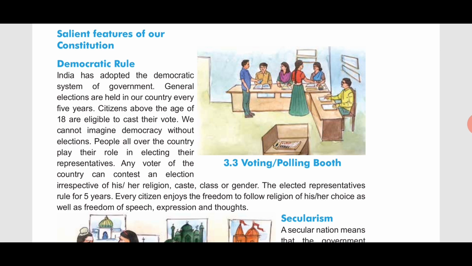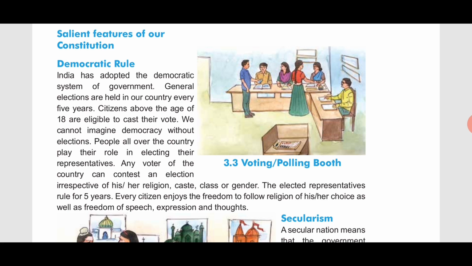General elections are held in our country every 5 years, right? So general elections means the elections which take place in the whole country together, right? In our last general elections, Prime Minister Narendra Modi was elected and made the prime minister. Now he will be in rule for at least 5 years, right?